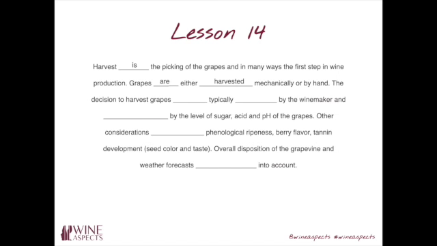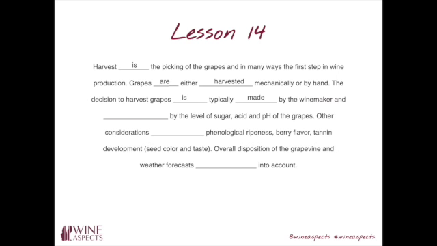The decision to harvest grapes is typically made by the winemaker. Again, here we have the decision. In the previous sentence, we said grapes are. Grapes are because grapes are plural. Are is the plural form of the verb to be we use. The decision to harvest grapes is, the decision is.